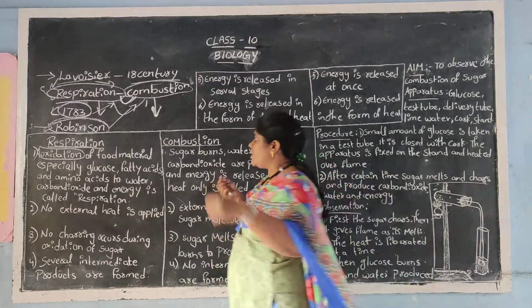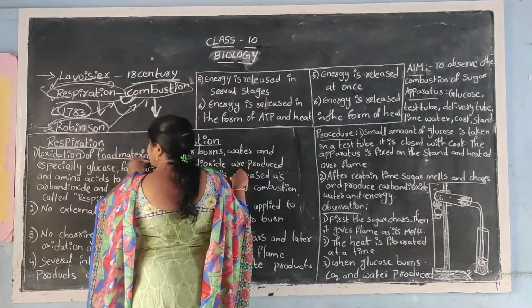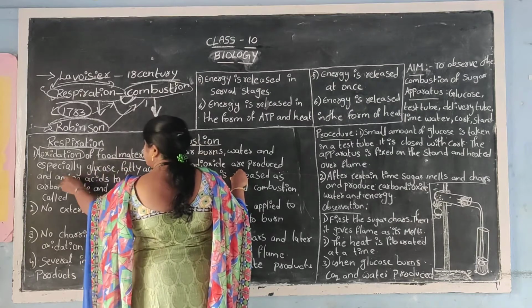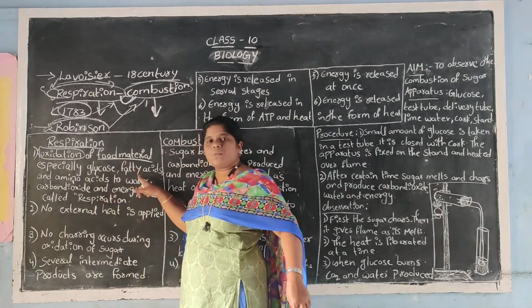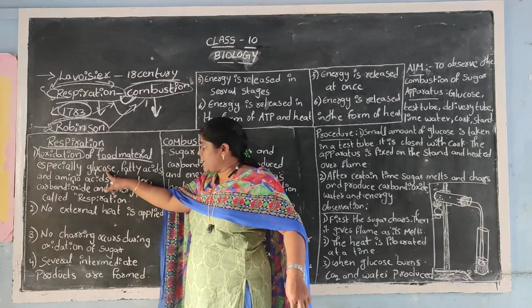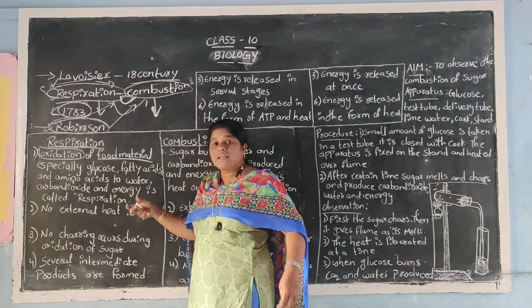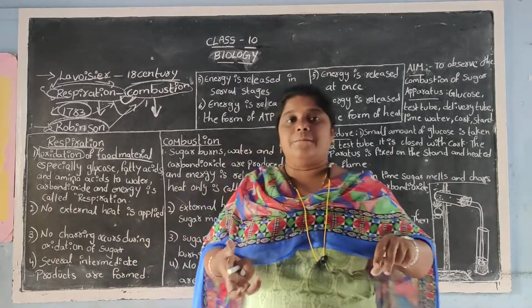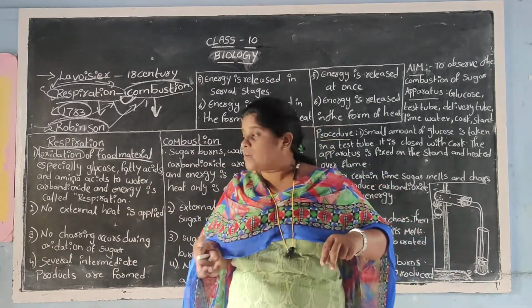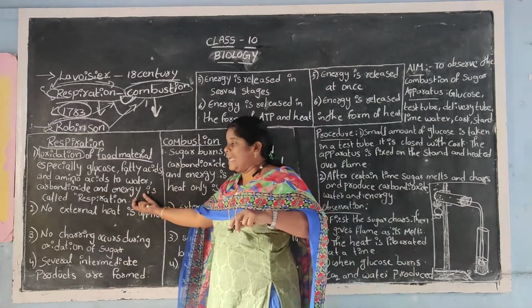Here what we are doing is oxidation of food material, especially glucose, fatty acids and amino acids. Amino acids are nothing but proteins, and fatty acids are made up of fats. So that means carbohydrates, fats, proteins. When they are oxidized, when they are supplied with oxygen, it gives energy.